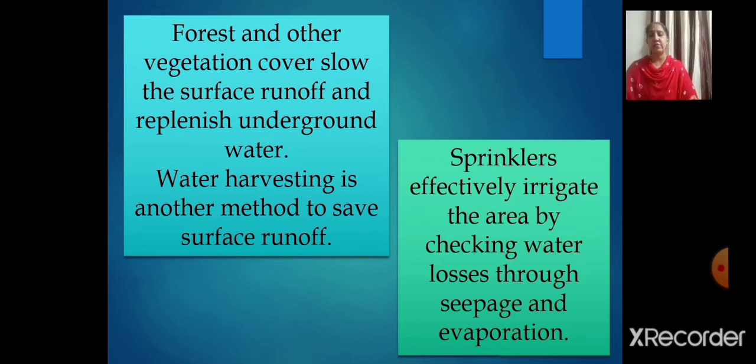Now, what is rainwater harvesting, children? Rainwater harvesting is the process of collecting rainwater from rooftops and directing it to an appropriate location where it is stored for future use. On an average, one spell of rain for 2 hours is enough to save 8,000 liters of water. That is the reason nowadays rainwater harvesting has been suggested for each and every society, so that we can save water for future use.